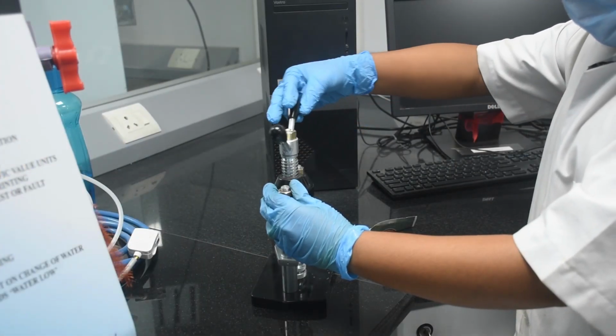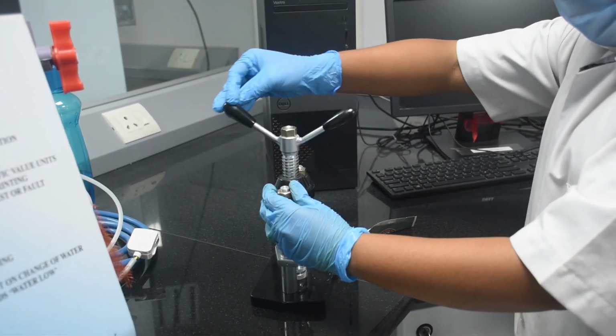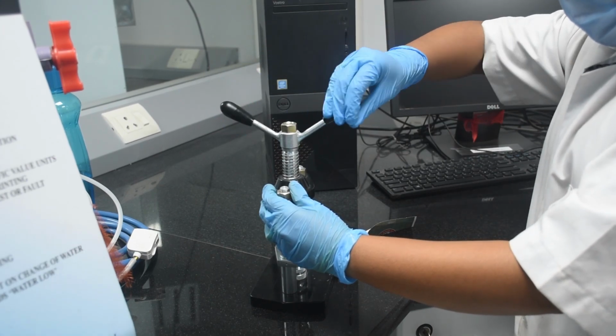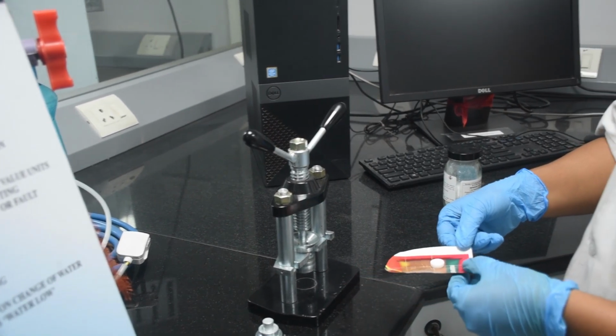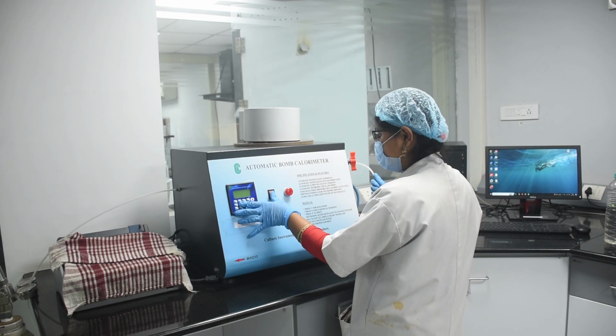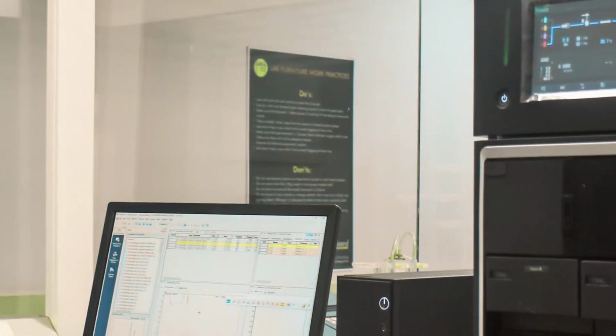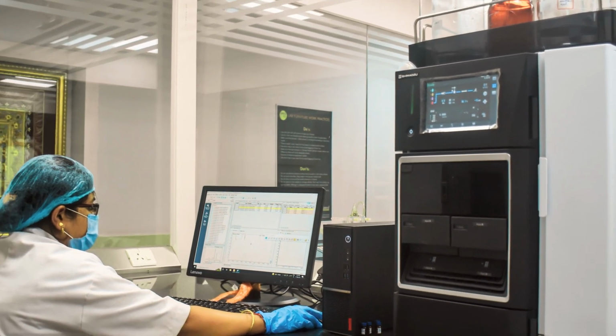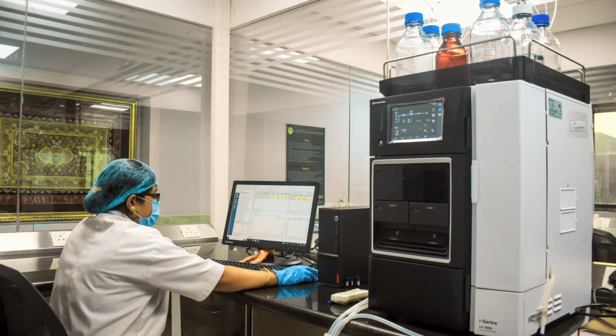Energy of finished products and samples can be analyzed in a bomb calorimeter. For this, first the samples are converted into tablets, then they are kept inside the bomb calorimeter for the estimation of energy. Vitamins can be quantitatively estimated in HPLC.